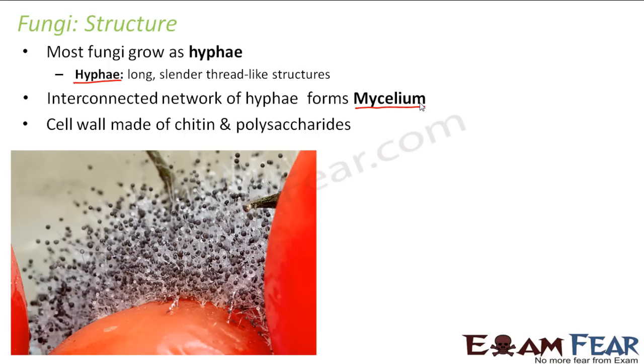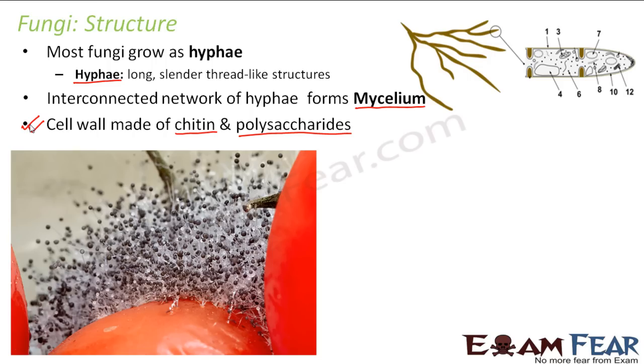Now, the cell wall is made up of chitin and polysaccharides. This is the composition of the cell wall, and this is a speciality of fungi. Fungi are the only organisms whose cell walls are made up of chitin. So they have a relatively rigid cell wall. Now if you want to look at the structure of the hyphae in detail, this is how it will look. Here you can see how the mycelium looks. Each of these slender structures is a hypha. The network of hyphae, the overall thing, is a mycelium.